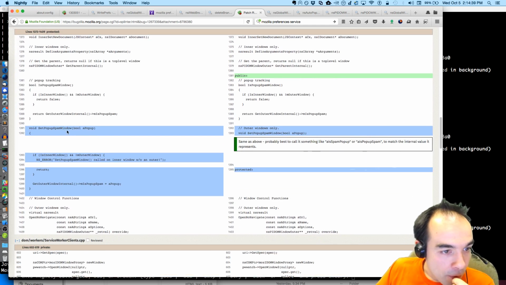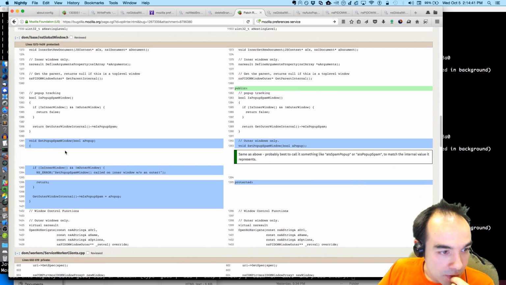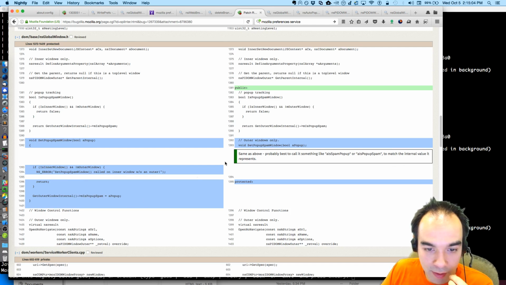And what we were doing before, oh, we already had it exposed, and it was doing the work of making sure that we had an outer and inner window. Oh, we weren't called on the inner window, and then set the argument directly.